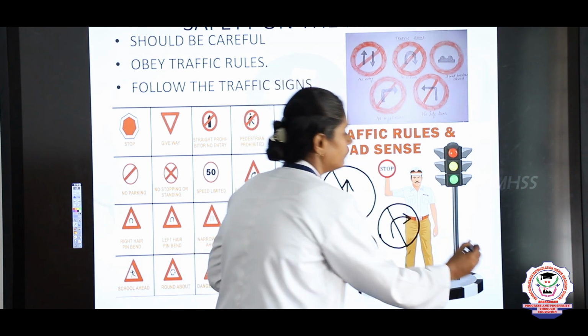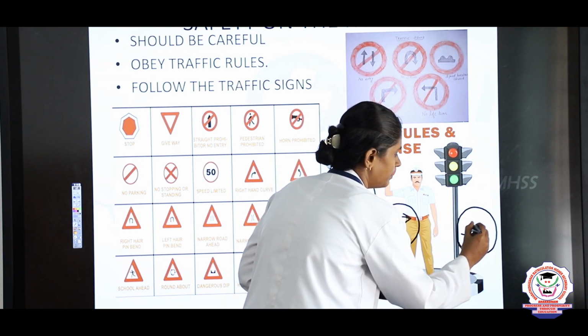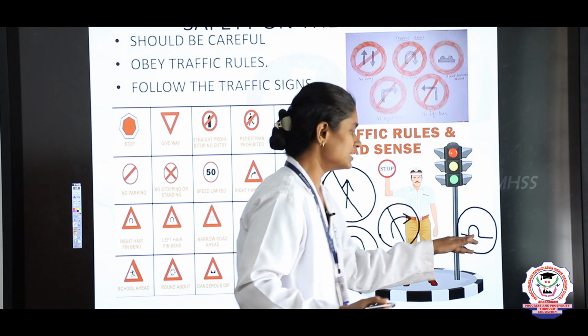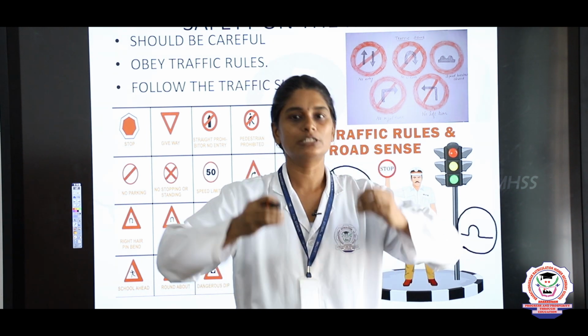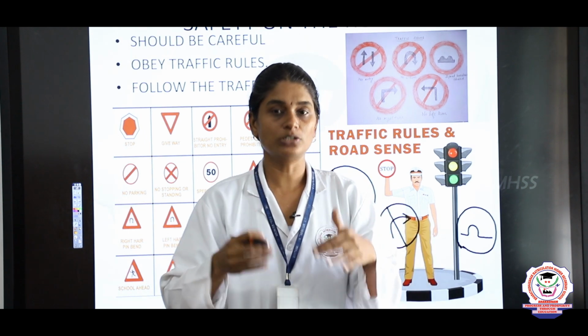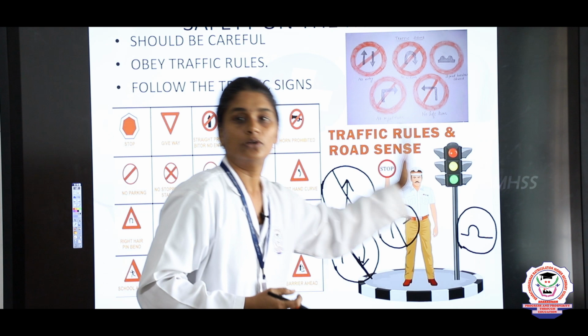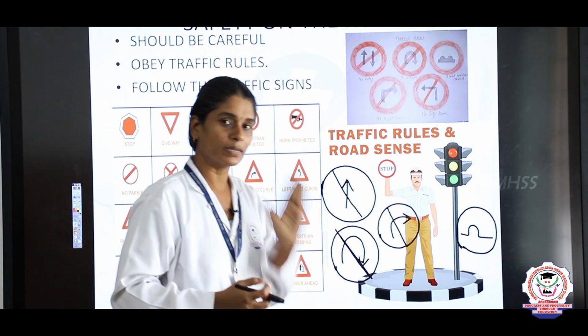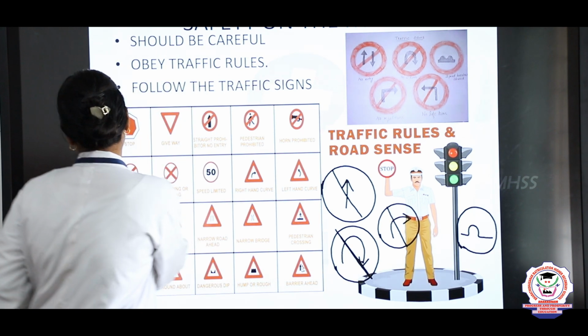And you can always see in many places that it will be like this. It means that there is a speed breaker, so you have to limit your speed to avoid accidents. So, these are the safety traffic signs that you must follow when you are traveling on the road, right.